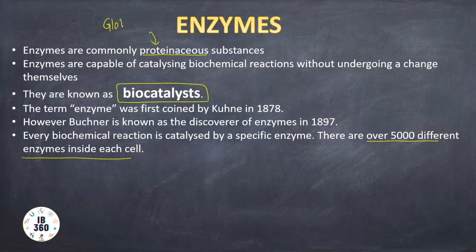In my protein class, remember I was talking about the classification of proteins, and as far as shape is concerned, proteins can be globular or fibrous. Enzymes are globular.